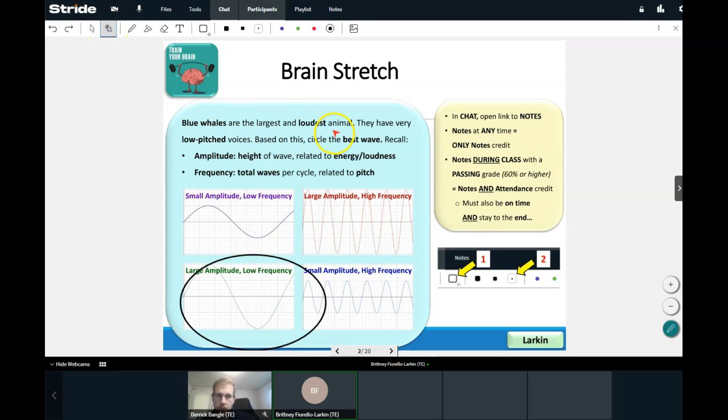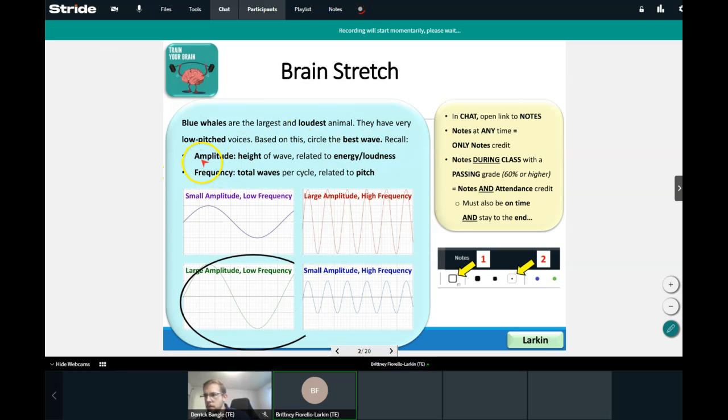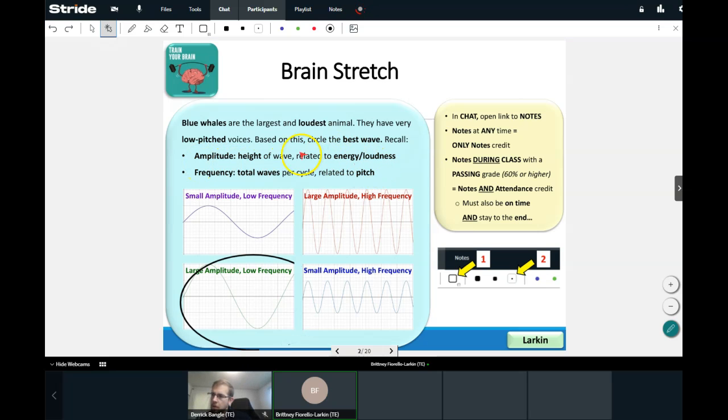Blue whales are the largest and loudest animal. They have very low-pitched voices. Based on this, circle the best wave. So recall, we want an amplitude that, remember, amplitude is related to energy or loudness and the height of the wave, whereas frequency is the total number of waves per cycle, and that is related to the pitch or what their voice actually sounds like.